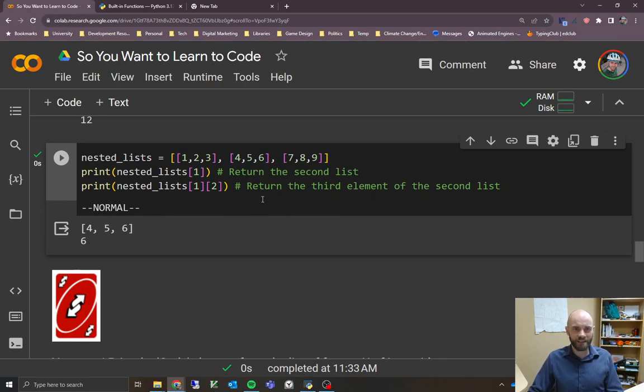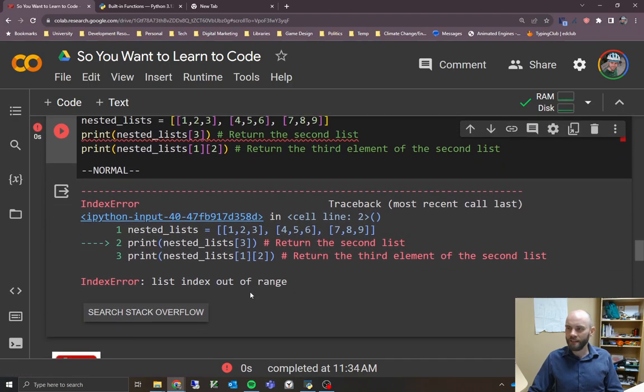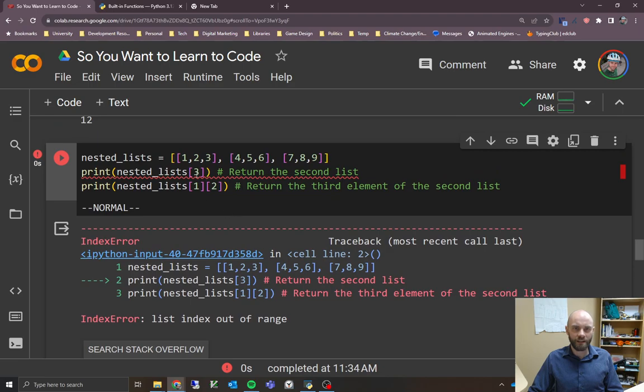Don't worry if that is confusing to you. I do want to also mention that if you try to access something that isn't in the list, let's say you were confused and forgot that you start counting from 0, so you'd actually need 2 there instead, but you use 3, which doesn't exist. If you run that, it's going to give you an error message, in this case an IndexError. It'll say list index out of range, which just means that doesn't exist.